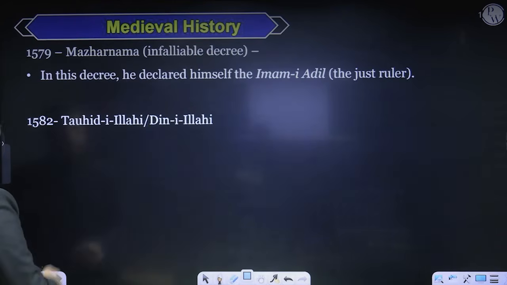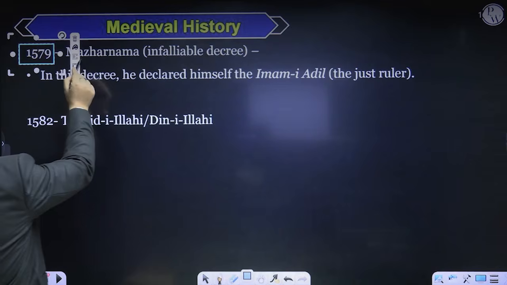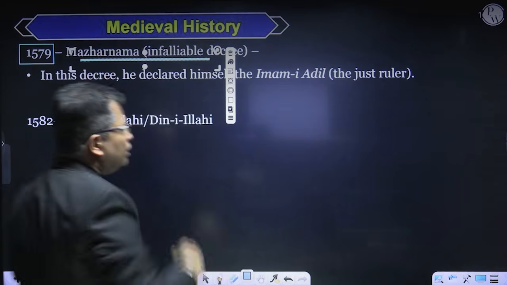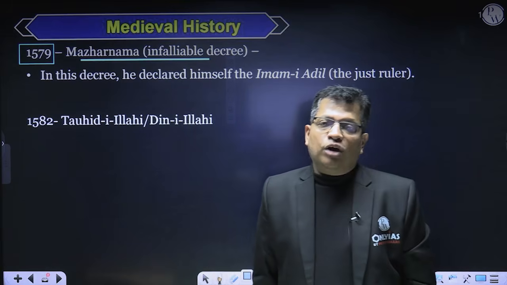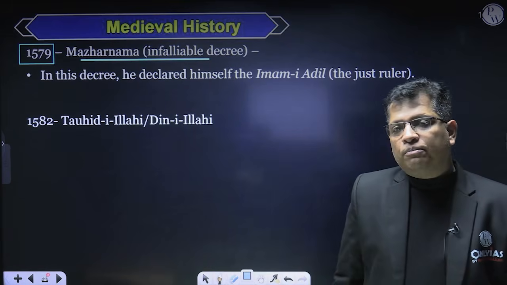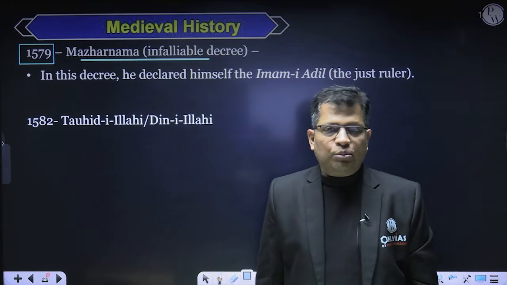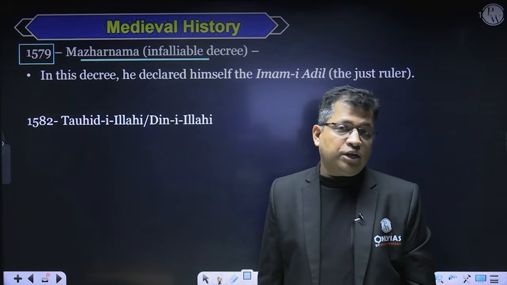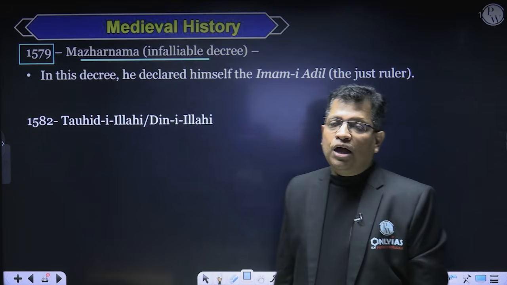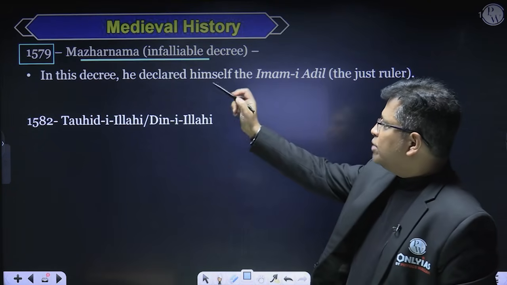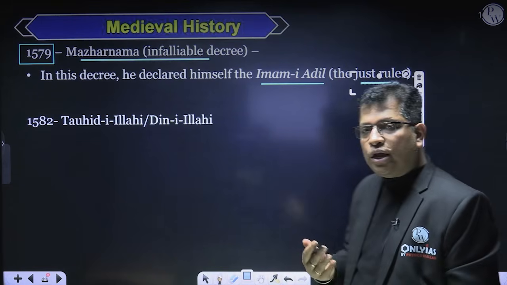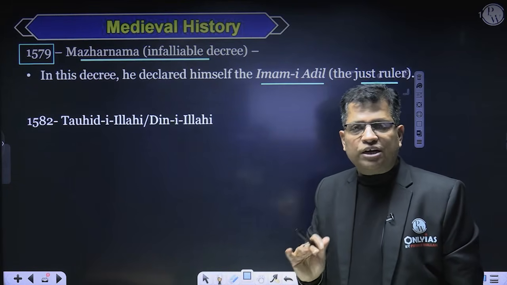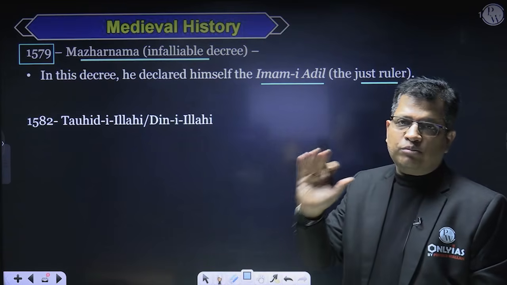Now, in 1579, he declared Mazharnama, which was an infallible decree, just to replace or undermine the role of the ulemas and the mullahs in the matter of politics. He had come up with a decree that is called the infallible decree, that is called Mazharnama. And after coming with the Mazharnama, he declared himself Imam-e Adil, that is, a just ruler. So whatever I am doing, that is just, and that is in the welfare of the people.